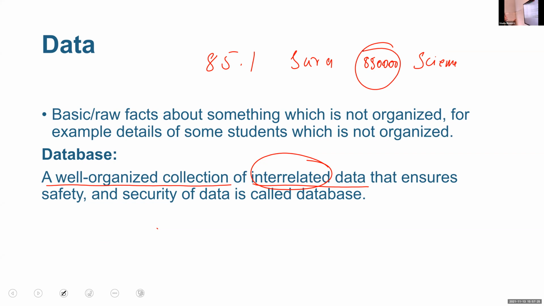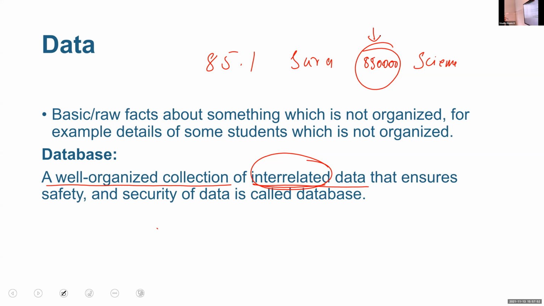So in the case of database, it is a well organized collection of interrelated data. You must include related data. There is a connection between all these values. Student mark, it is correct, student name, it is correct, student subject is also correct, but student salary, it is not a correct data. Is it clear the meaning of this interrelated data?